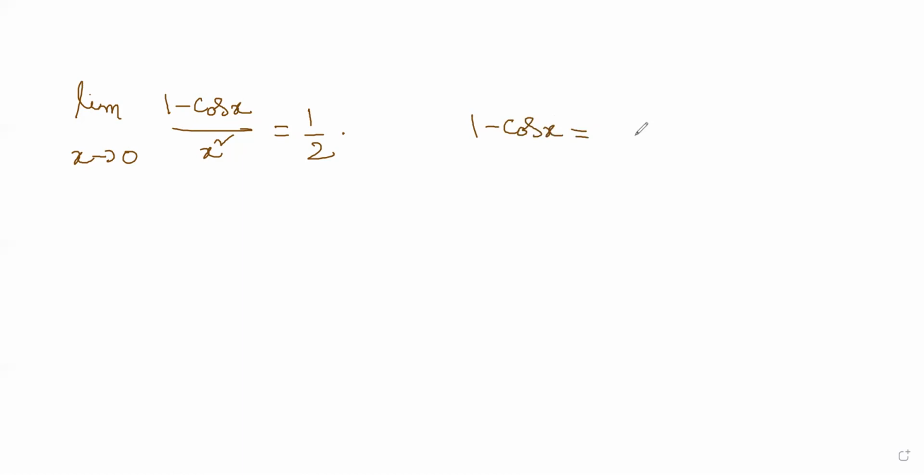So we'll clear this off. The next one is another limit, x tends to 0, 1 minus cos x divided by x square. This is the same kind of thing. Once again, limit of 1 minus cos x divided by x square is half. So these two things you have to remember. And now here the substitution comes in: 1 minus cos x happens to be 2 sine square x by 2.